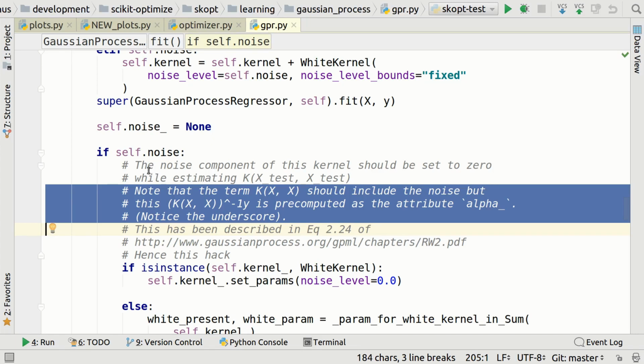They have something which is like a mathematical thing that I don't understand, but then we go down and it says that something, something, something is pre-computed as the attribute alpha underscore. Notice the underscore. What the fuck is the matter with you?